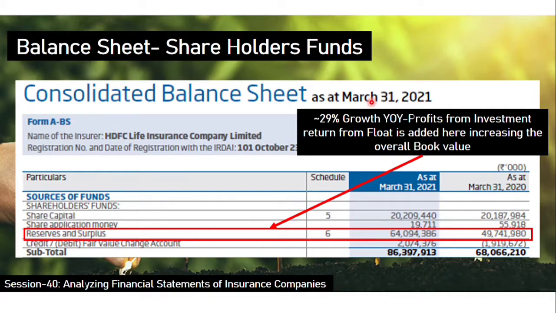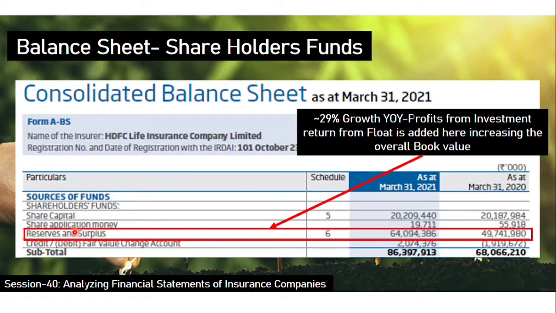So here, reserves and surplus, it is very clear that this is for HDFC Life. The percentage has increased 29% year on year, so it has clearly added to the book value of the company. It shows a healthy book value growth, because shareholders fund at the end of the day is adding to your book value, which is the net worth of the company.